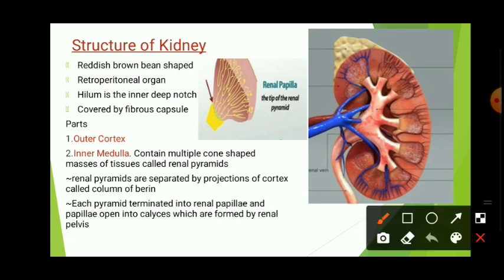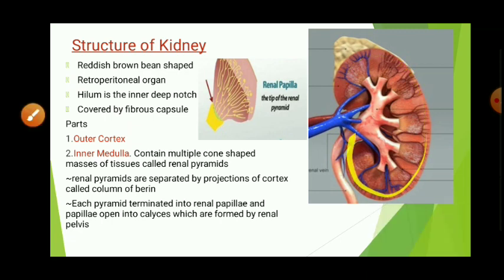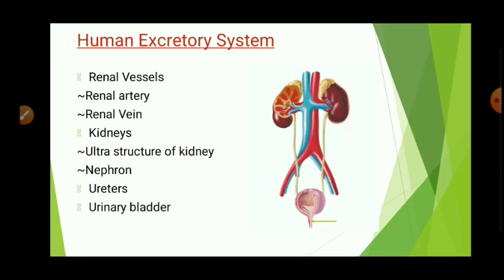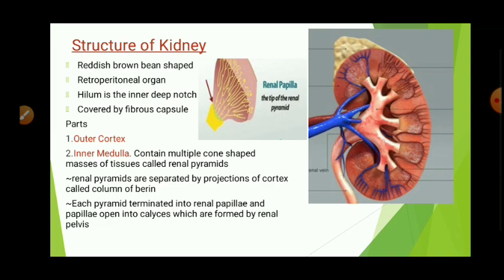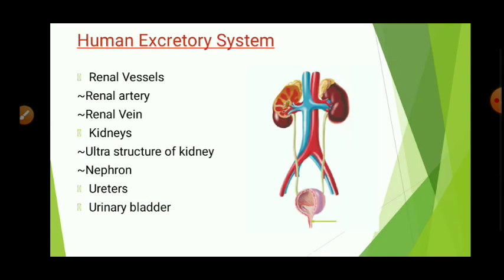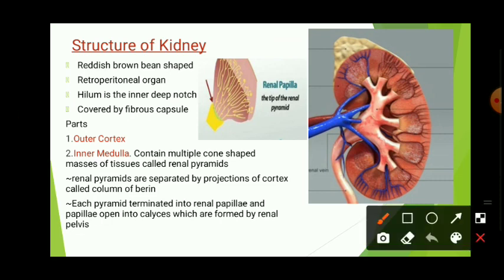Now let's see. Basically kidney has two parts. One is the outer part which is called cortex, and the second part is the inner medulla. So this part is called medulla, and this is called cortex. And let's see what is present in the medulla. Medulla contains cone shaped masses of tissue called renal pyramids. You can see here, these are the renal pyramids. I will show you by pointing to them. You can see these are called renal pyramids.